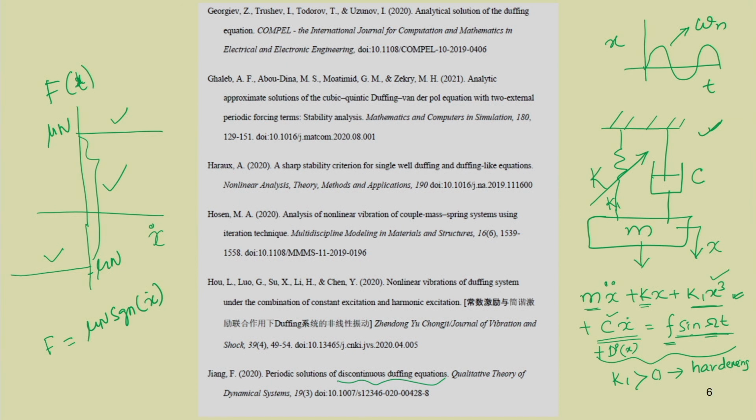Here is another paper, nonlinear vibration of a damping system under combination of a constant excitation and harmonic excitation. So, two different types of excitation are given: one is a constant term and another is a harmonic excitation.